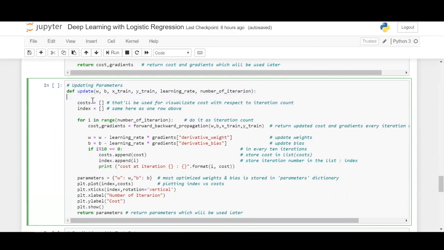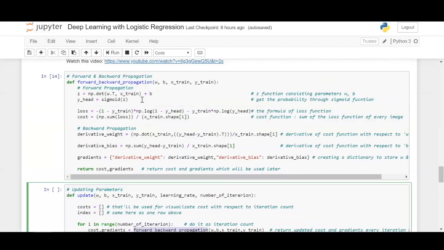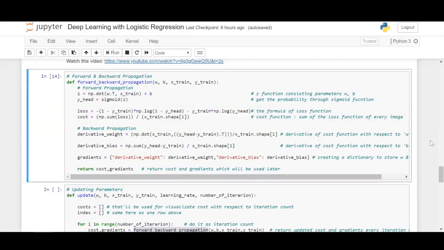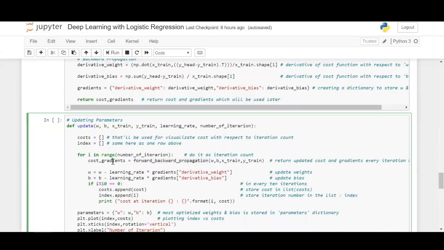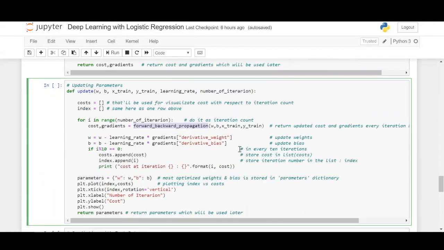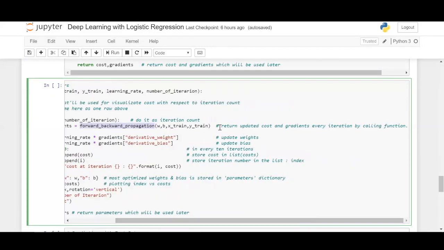Since we have all these values with us, the implementation of this function is going to be quite easy. Let us define a list that contains all the costs that have been incurred during your multiple iterations and the indices of the rows. So now we have defined the cost and index lists. Let us go through the iteration count under a for loop. Now we'll be calculating the cost and gradients from the forward and backward propagation function, which we have defined here, right? We're using a sigmoid activation function whose range is between 0 and 1. So we'll be getting the cost and gradients out from the forward backward propagation function, and we're going to update them on every iteration by calling this function.